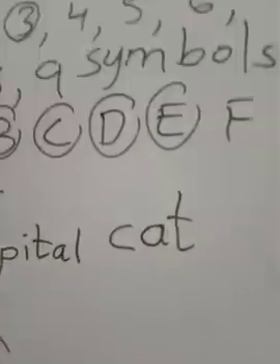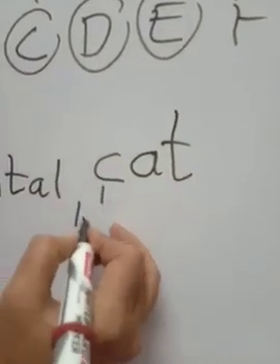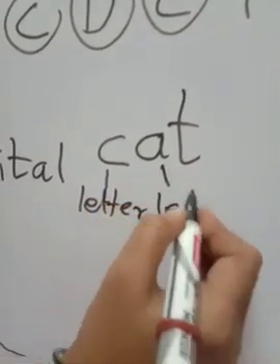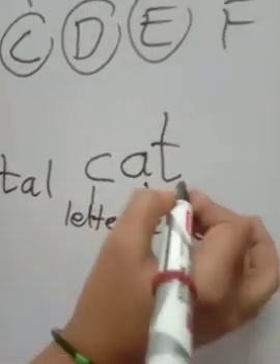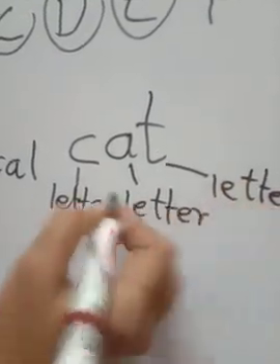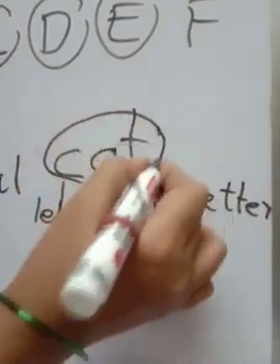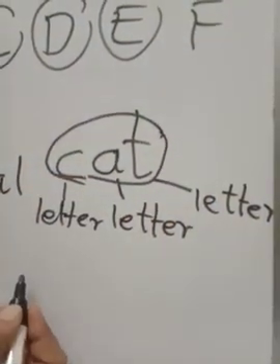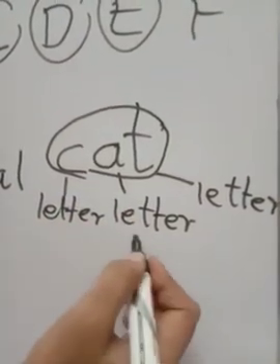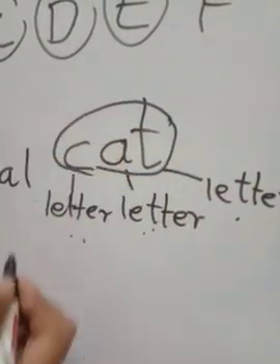C is one letter, A is another letter, and T is another letter. So using these three letters, we form the word cat.